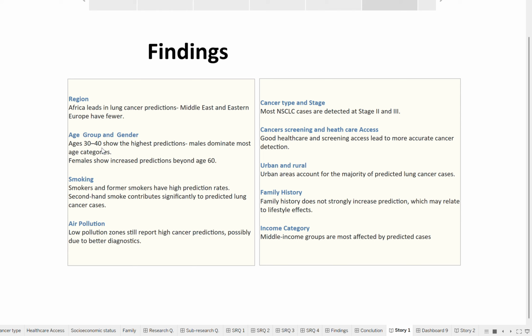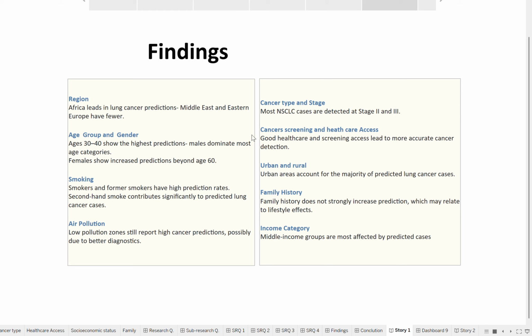As expected, smokers and former smokers had the highest rate of predicted lung cancer. However, what stood out was the significant impact of secondhand smoke, which contributed heavily to predicted cases even among non-smokers. When analyzing air pollution exposure, something unexpected emerged. Even low pollution zones reported high numbers of lung cancer predictions. This might be due to more effective diagnosis in those areas, or it may indicate other underlying factors at play.